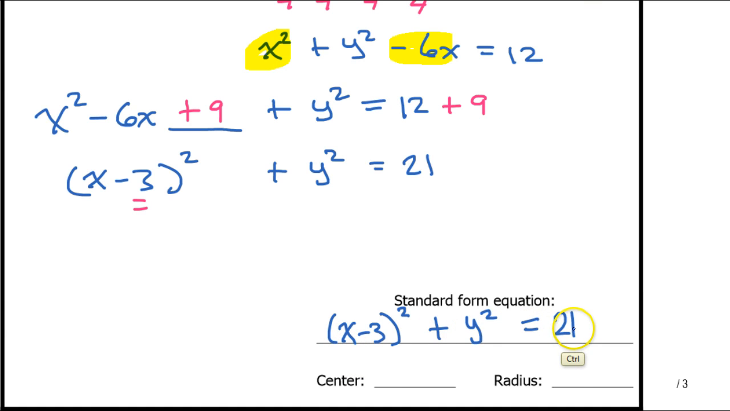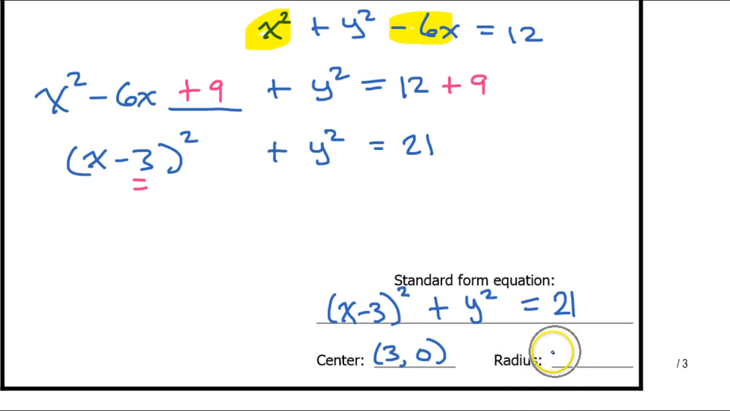So that is the standard form equation. The center is going to be the opposite of this, comma, the opposite of this. So that's why I'm going to have positive 3. There's no number with the y. It's not y minus anything or y plus anything. That means it's a 0. Now the radius. The radius is going to be the square root of 21, because that 21 is really the radius squared.